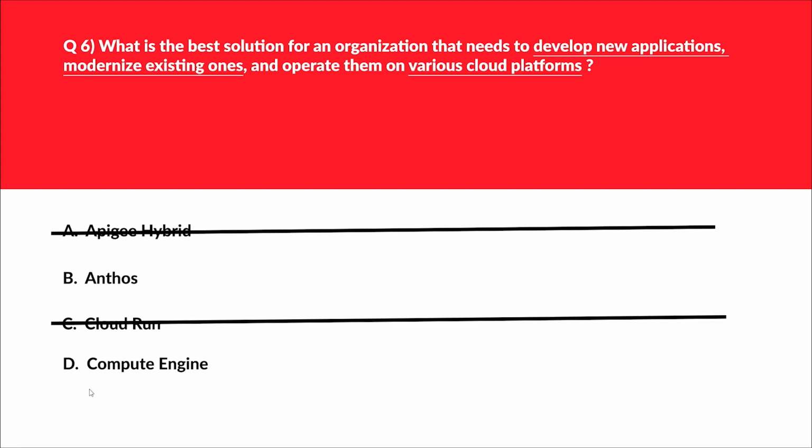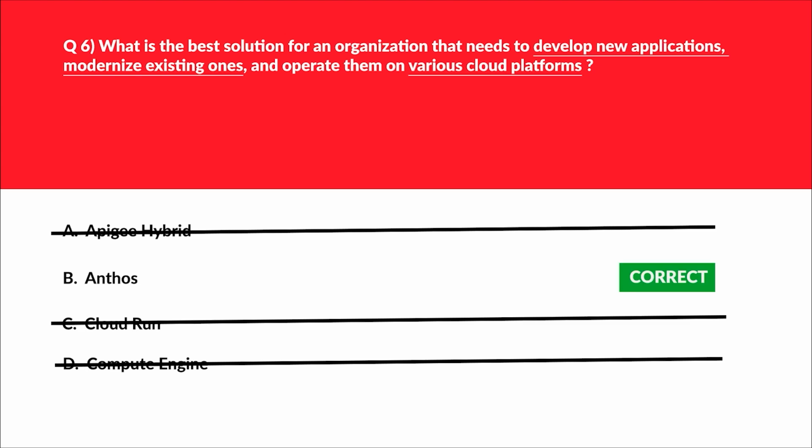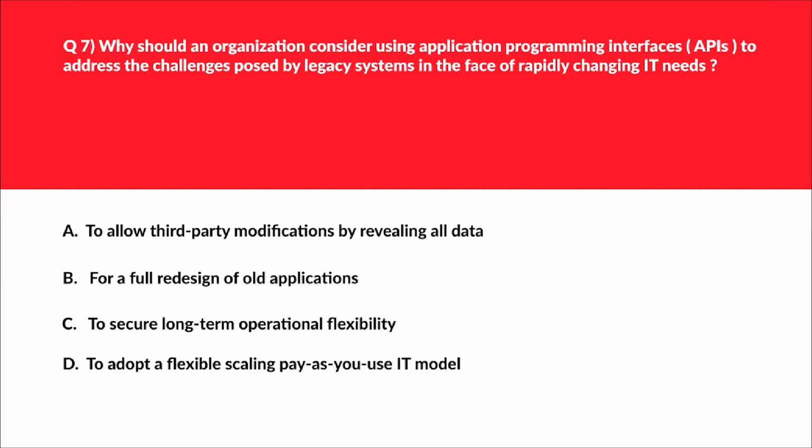Let's look at option D. D says Compute Engine. Since we have done the hands-on for Compute Engine, you might be aware that Compute Engine provides virtual machines but doesn't work on multi-cloud. Instead, Compute Engine is specific to Google Cloud only. So again, option D is incorrect. Let's lock option B Anthos as the correct answer.